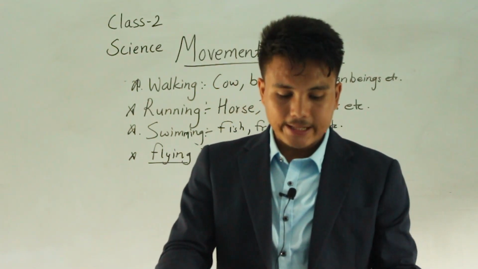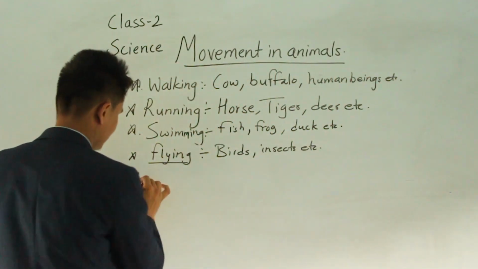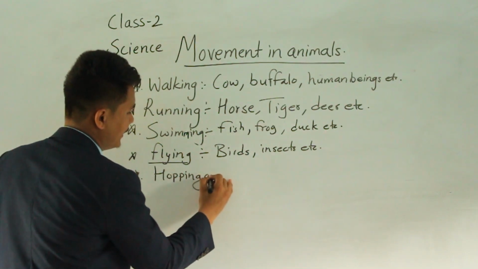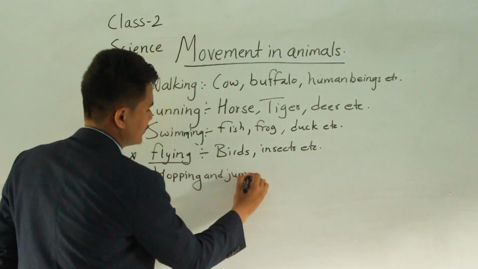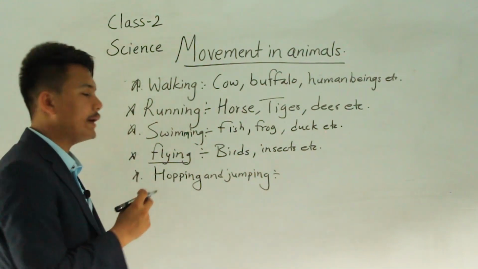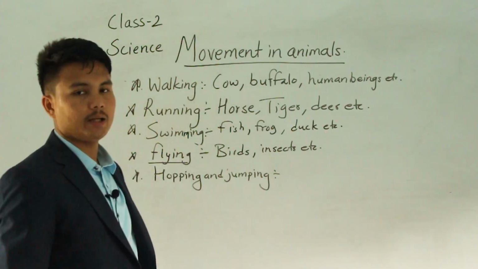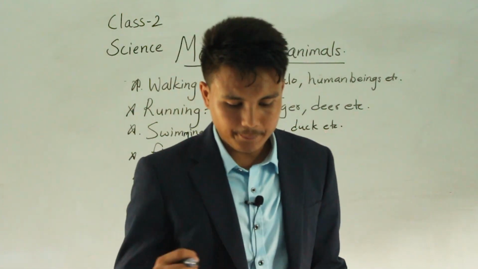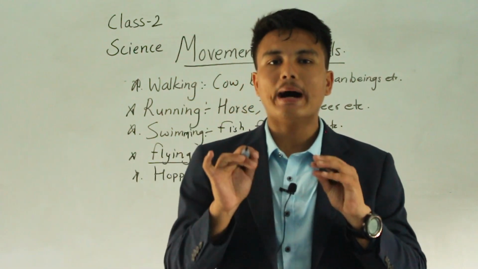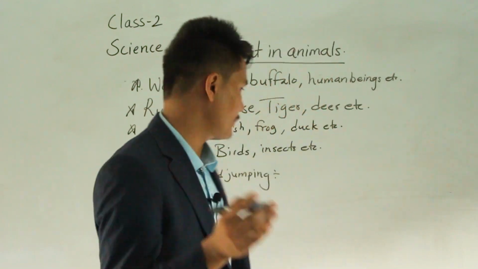So let's move on to the next topic, that is hopping and jumping. Some animals move by hopping and some animals move by jumping. Basically, a frog hops on the ground. Frog moves by hopping. Frog hops from one place to another place to move.